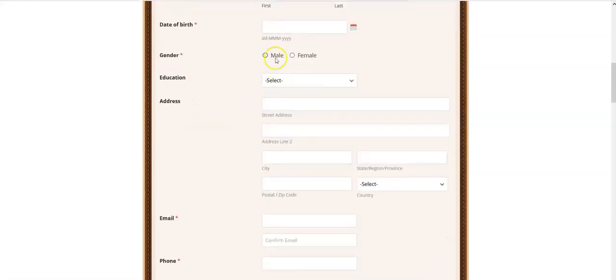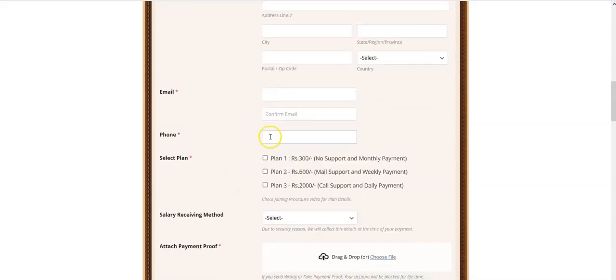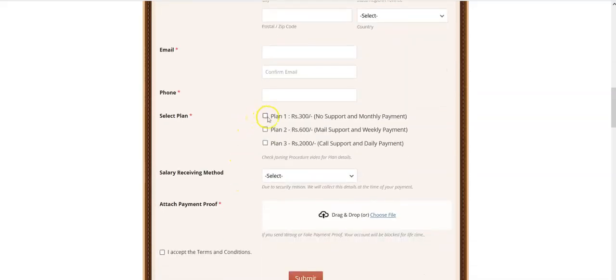Full name, date of birth, gender, education, address, email ID. After that, give your valid phone number, and here you have to choose the plan. This is most important. Whatever amount you paid, according to that you just select the plan. After that, the salary receiving method. See here, 3 methods are there. In which method do you need your salary? If you need your salary directly to your bank account, then select bank. Otherwise, if you need it through Google Pay, PhonePe or Paytm, whatever, that is the second option, and the third option is